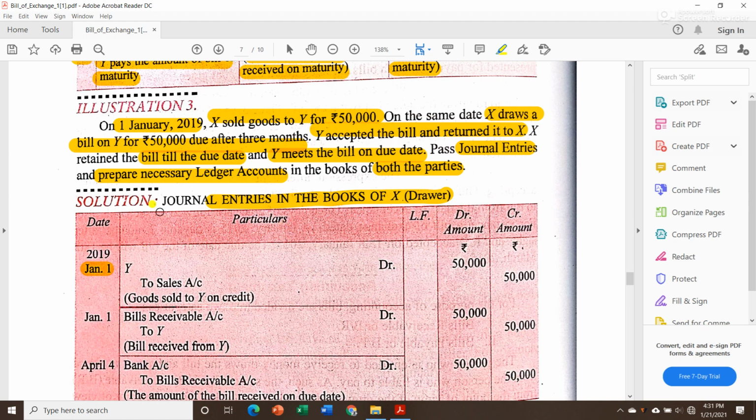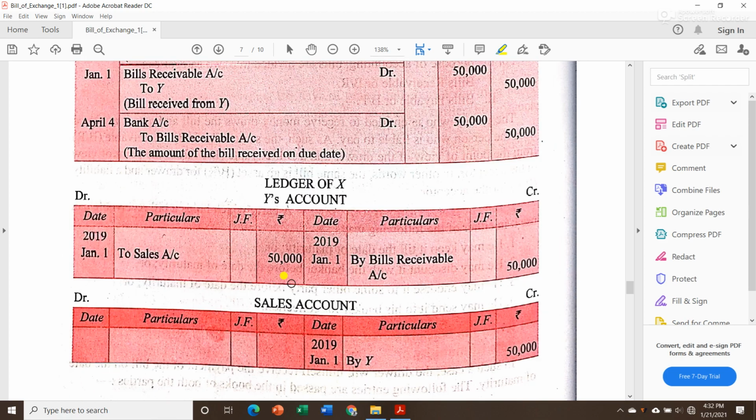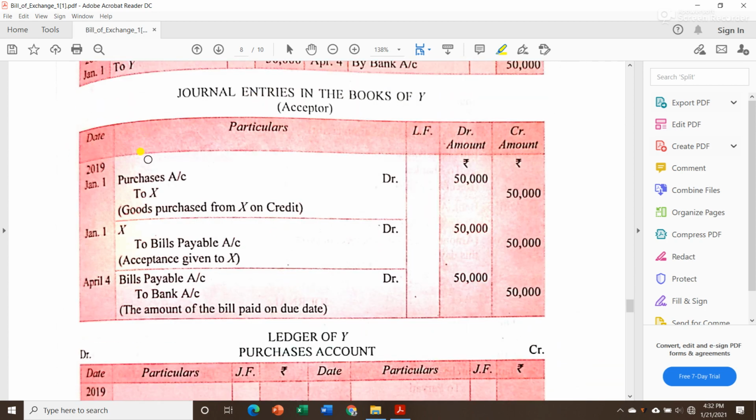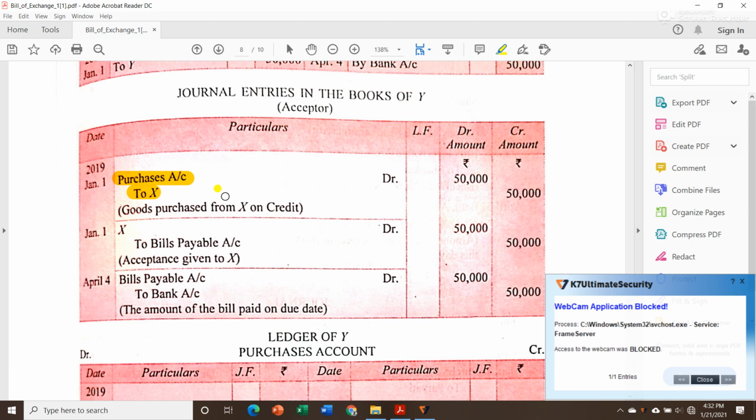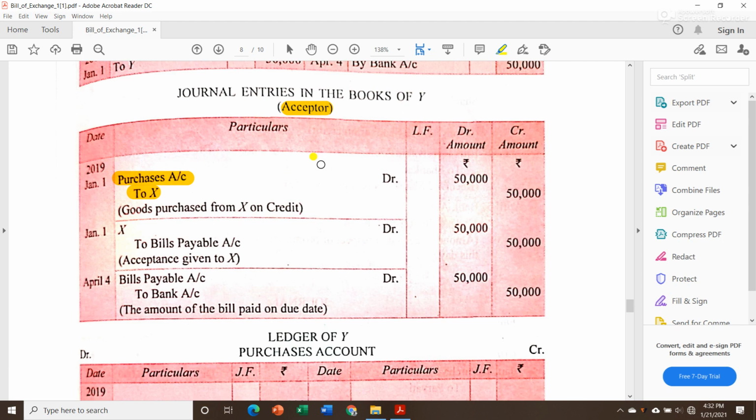Now the first transaction took place on 1st January 2019. That transaction was X sold goods to Y. Now we are preparing X's book, so think of yourself as Mr. X. You sold goods to Y for 50,000. So what will be the entry? Y debit to sales account 50,000 rupees. Now this transaction in the book of Y you can write as purchases account debit to X, because now you are Mr. Y, or you can write acceptor, and you are purchasing goods from Mr. X. So for your book, the journal entry will be purchases account debit to X, rupees 50,000.